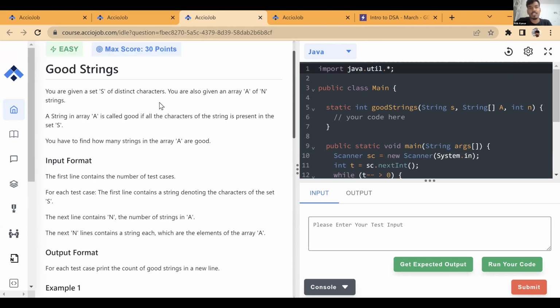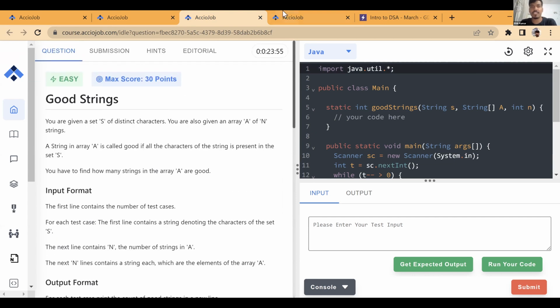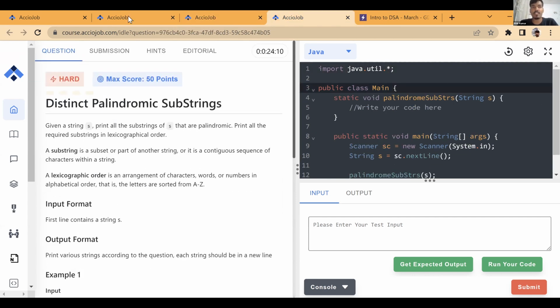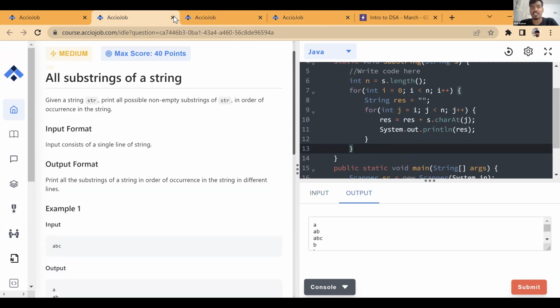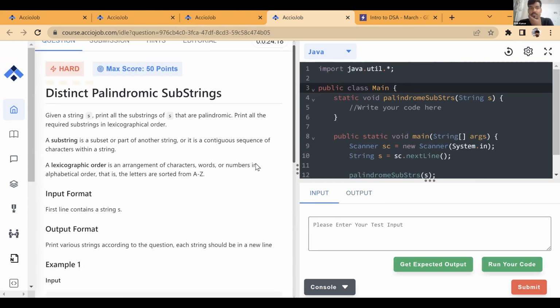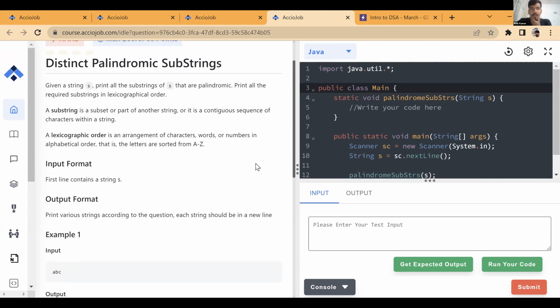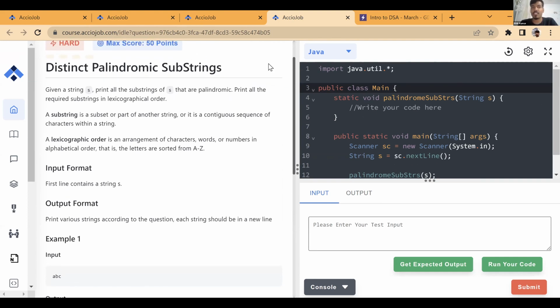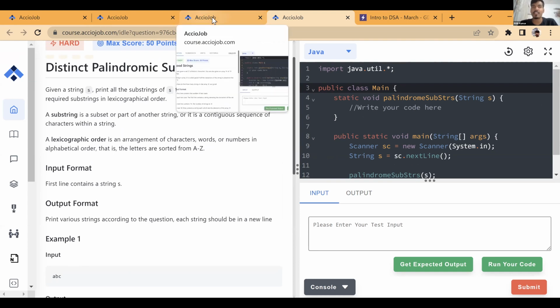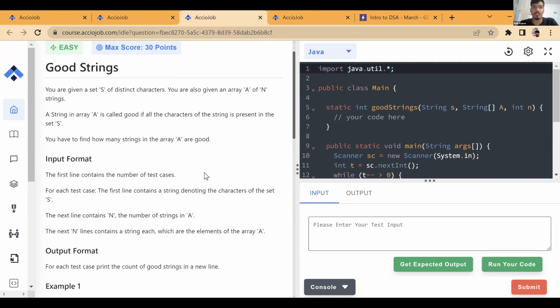Now, good strings. Is this question complete, or do you have doubts on this one? Okay, so now try this one. I gave you hints on how to find out substrings, that we solved. I told you how you can check for palindrome. Now you can do it. If you're done, then that's great. Others, please try this question, string palindrome. I'll give you more hints today. We'll understand sorting, so you'll probably get more idea about it.